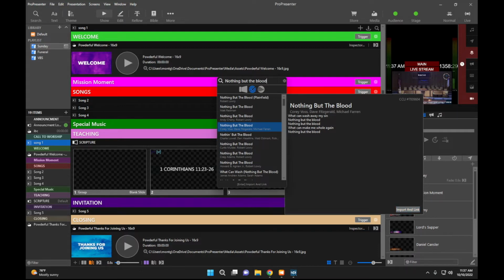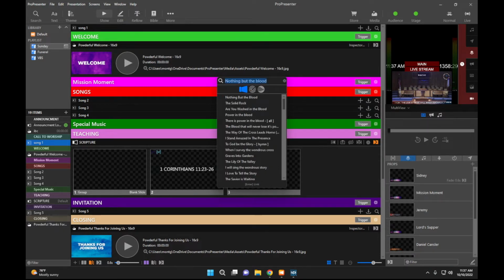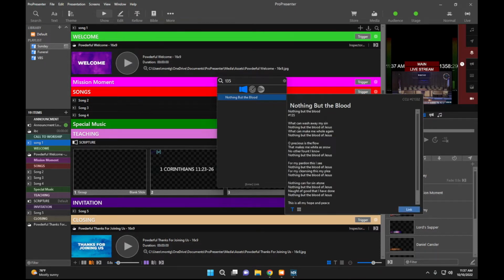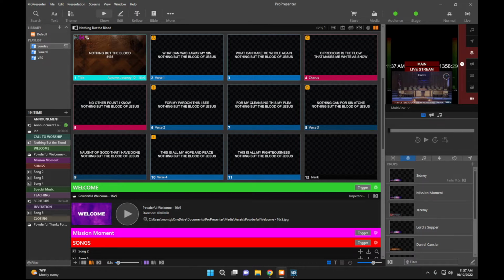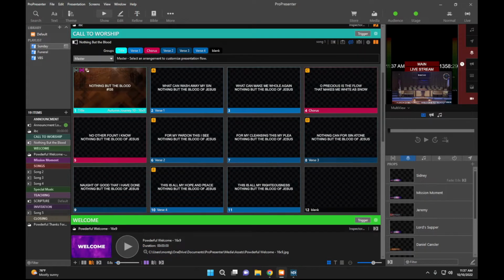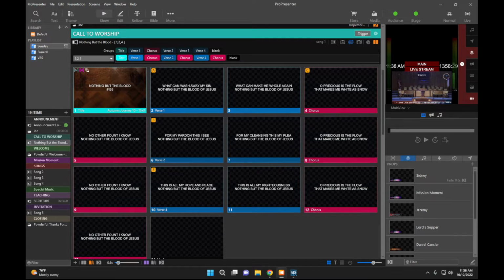And so since we already have it, we are going to just go back here and type in 135, Nothing But the Blood, and link. And so now it's linked to song 1. And what we want to do now is check the arrangement. So that's what these 3 dots right here are. It's the arrangement. We're going to click that. And so it shows our master arrangement is right here, but we want to do verses 1, 2, and 4. So we click that drop down and verses 1, 2, and 4, and it comes up right here.